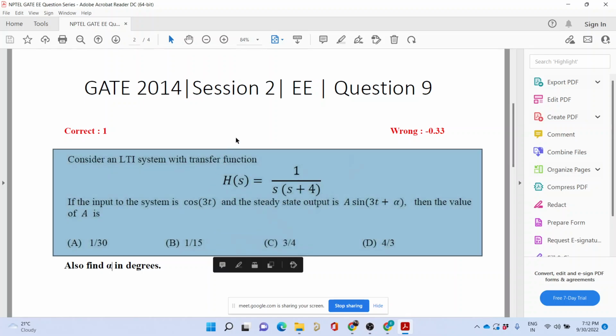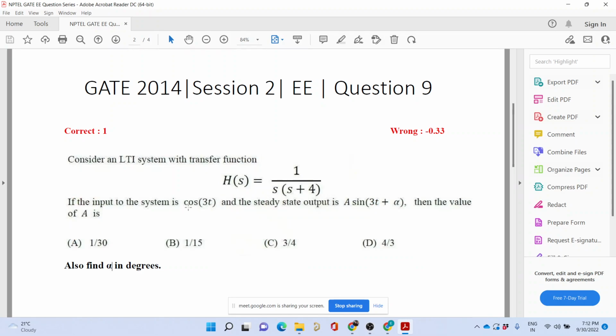The only difference would be the magnitude and the phase. This system would either attenuate or amplify the signal at the input, and it may or may not produce some phase.